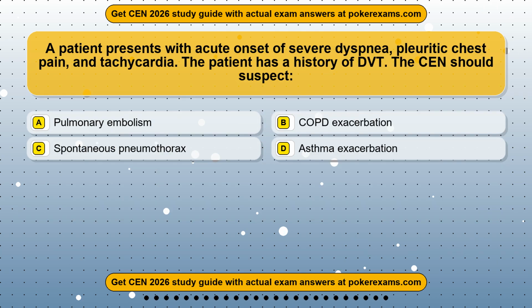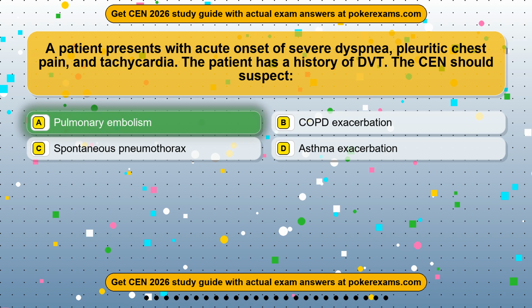Question 7. A patient presents with acute onset of severe dyspnea, pleuritic chest pain, and tachycardia. The patient has a history of DVT. The CEN should suspect: Option A, pulmonary embolism. Option B, COPD exacerbation. Option C, spontaneous pneumothorax. Option D, asthma exacerbation. The correct answer is option A.